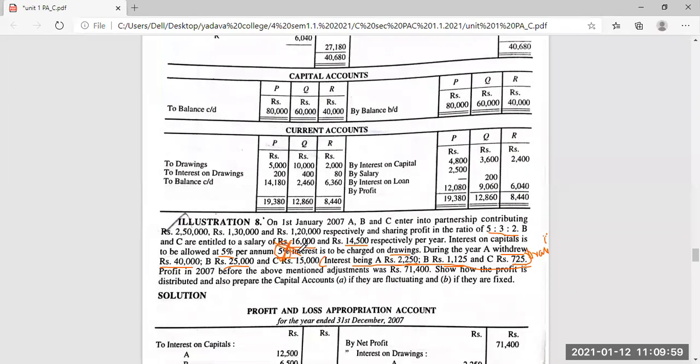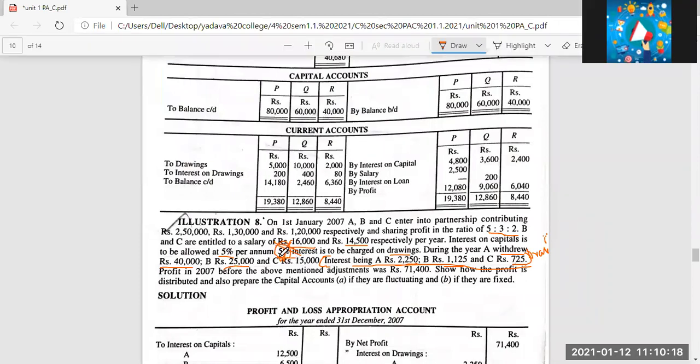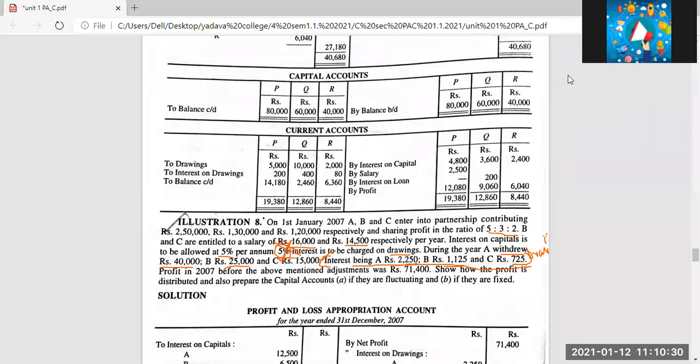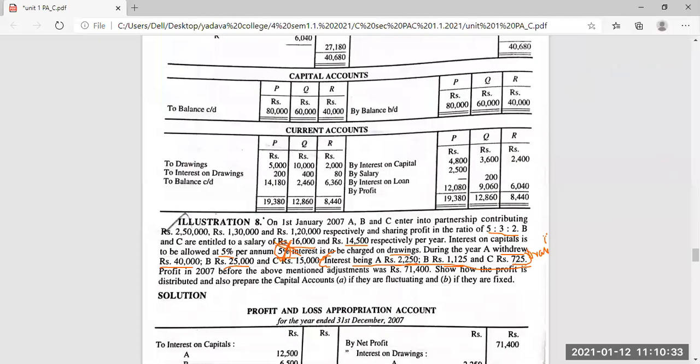If they had not given this amount, then we could calculate the 5%. But they have given the interest amount for each partner. So what do we have to do? We have to take only this one, not the 5%. Do you understand? If they give both the 5% and the amount, which should we take? The interest amount given; the 5% should not be considered. Do you all understand this?